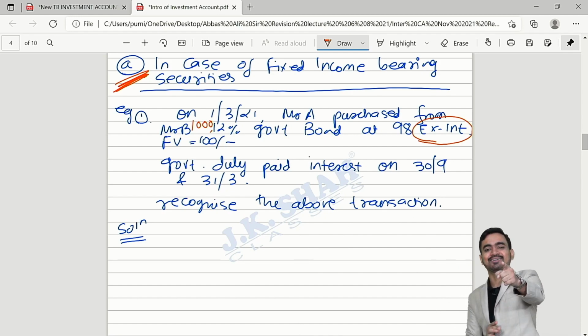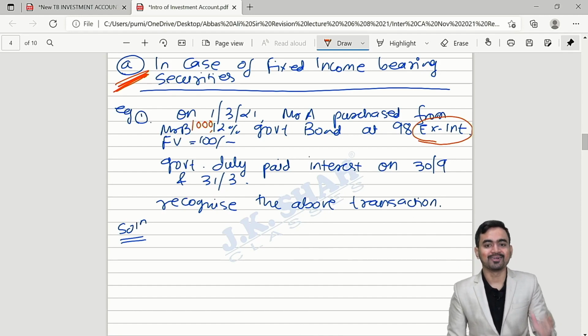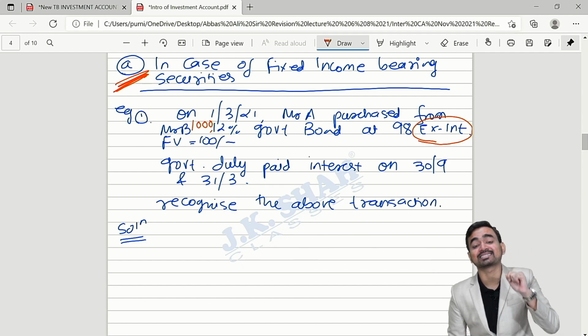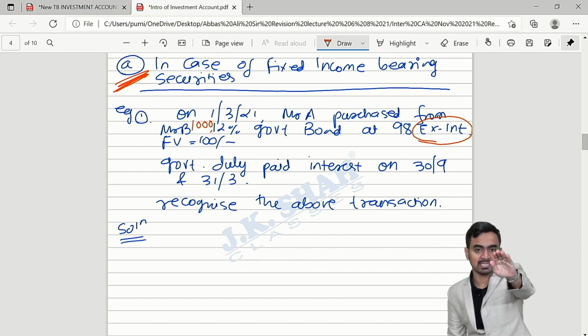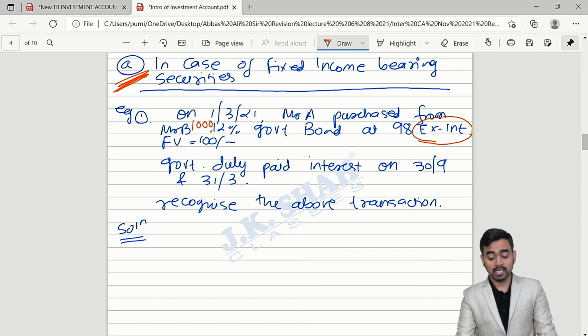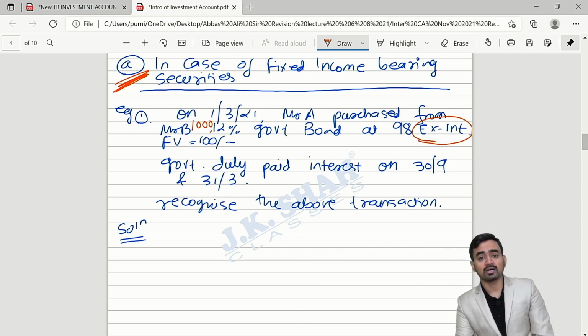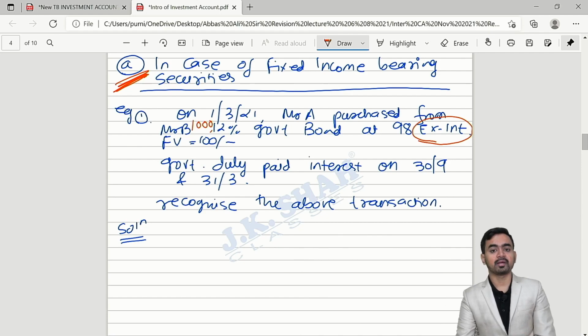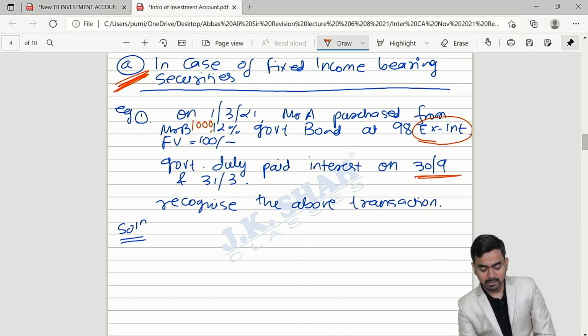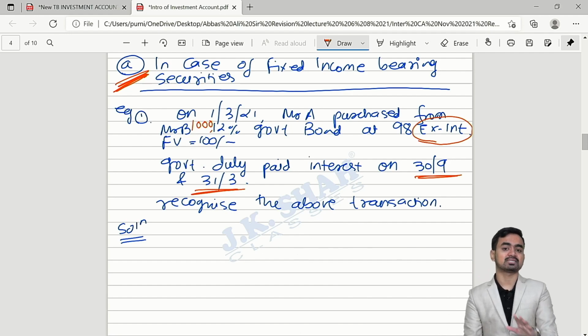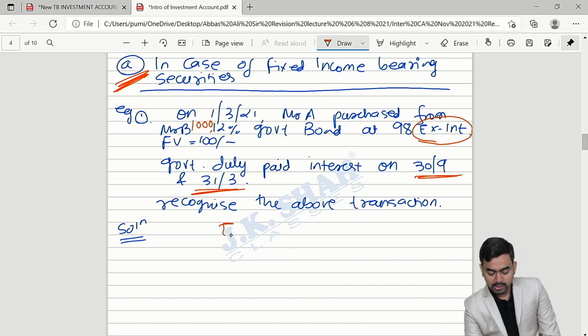Sir, this is the difficult area. We don't know how to deal with the ex interest and cum interest. And yes, the revision lecture is for you. So my dear students, Mr. A purchased 10 12% government bond at 98 ex interest, whose face value is 100. Government duly paid interest on 30th September and 31st March. Recognize the transaction. Sir, what is the meaning of ex interest?